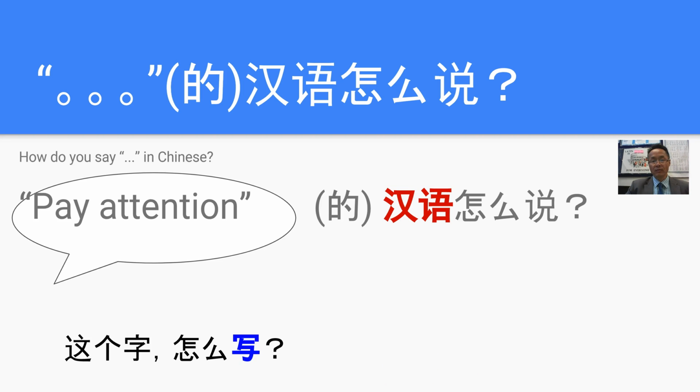Alright, now I've just got one more point that I want to make here. Using 怎么, how, and changing the 说 verb to 写. So any verb just about you could put in behind 怎么, and it means how do you do this? 怎么写? So how do you write 这个字? 这个字怎么写? So if you were pointing to the board or a book and you wanted to know, oh, how do you write that character? You would say 这个字怎么写?